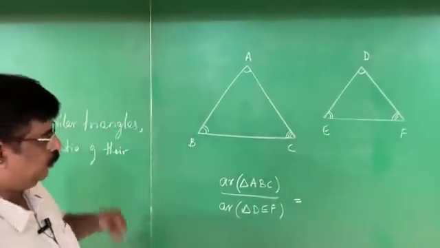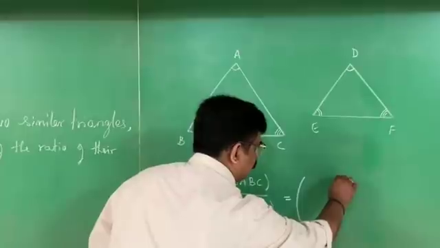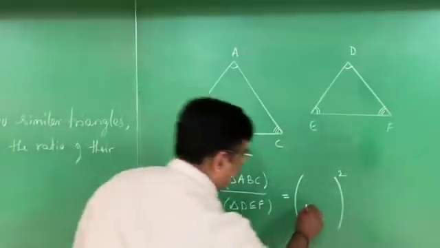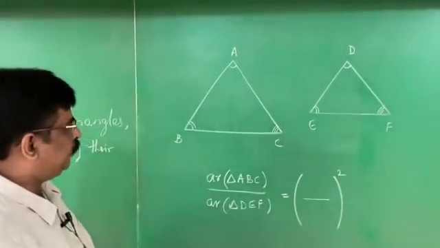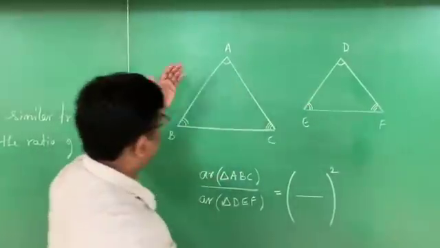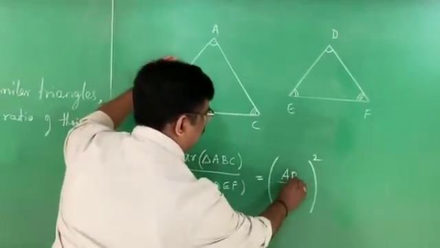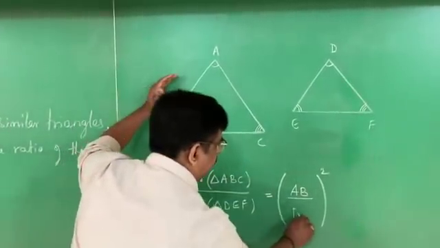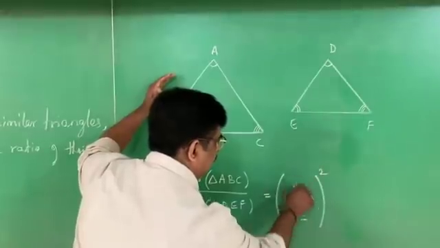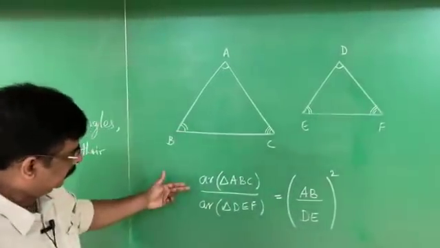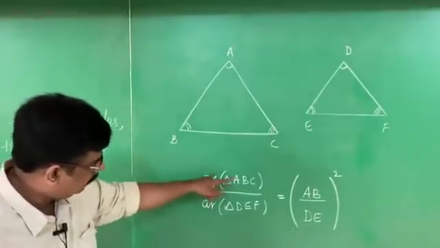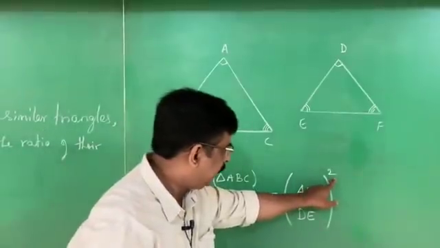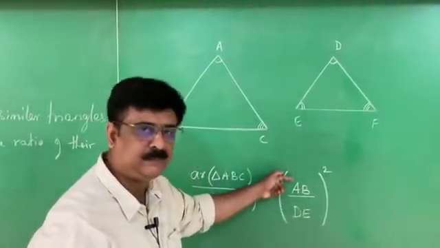The square of the ratio. You have to take the square of the ratio, again we have to make a ratio, the square of the ratio of their corresponding sides. Take any one pair. AB and DE are corresponding sides. Therefore it is AB by DE whole square. The ratio of areas of two similar triangles is equal to the square of the ratio of their corresponding sides.